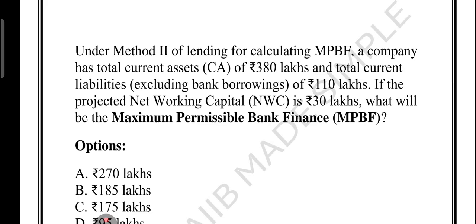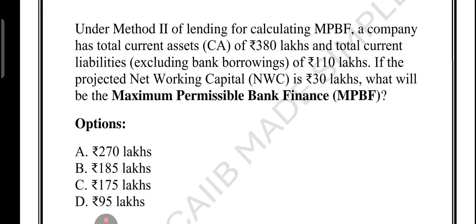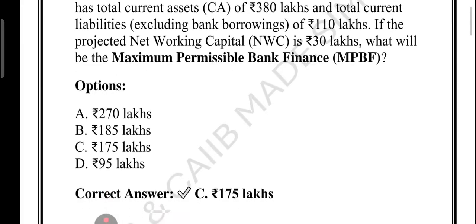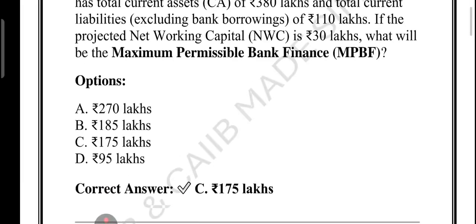So this is also called Tandon committee method number 2, which says that first of all we have to calculate the working capital gap. So these are the options. You pause the video, try to solve it on your own, and then see the explanation. Now let me explain. I hope you have done that. Now friends, the correct answer is option number C. Let me explain how to go about solving this problem.